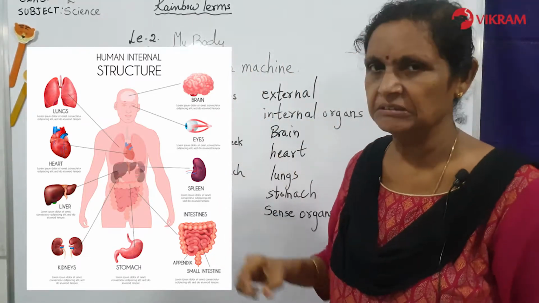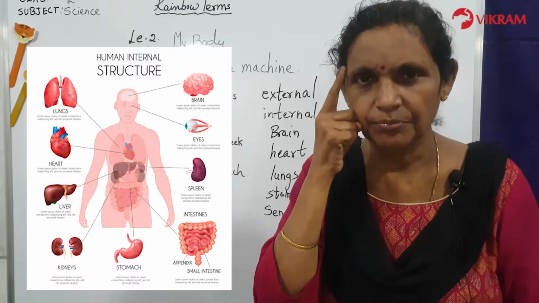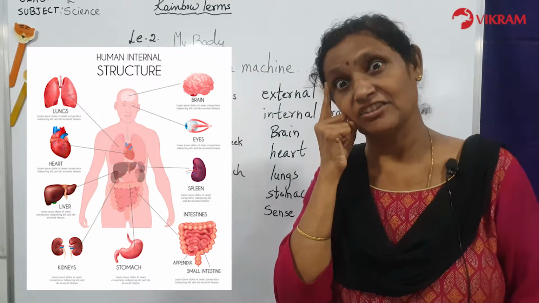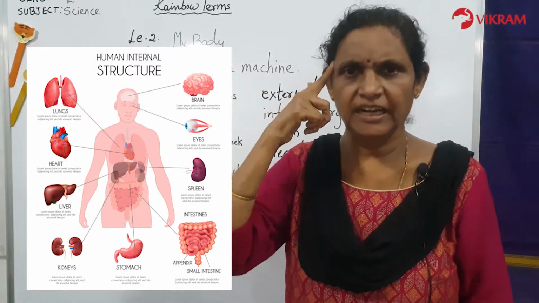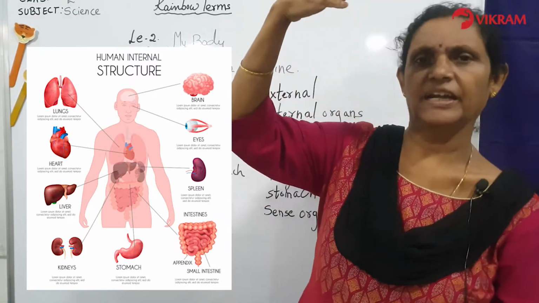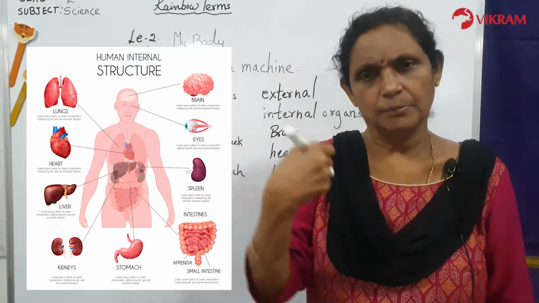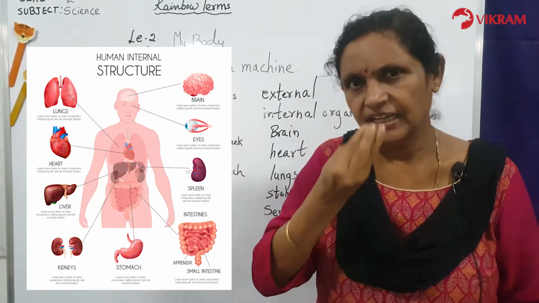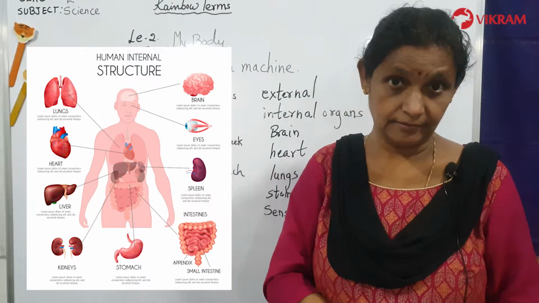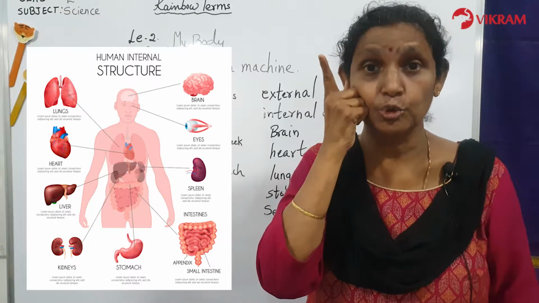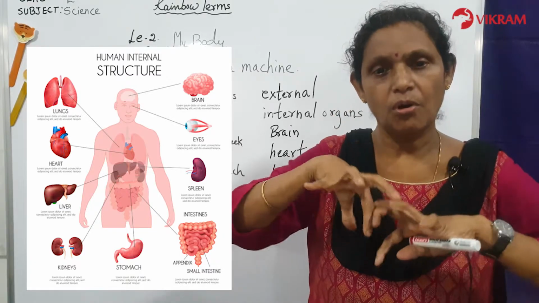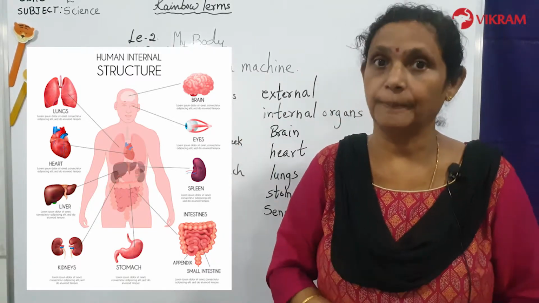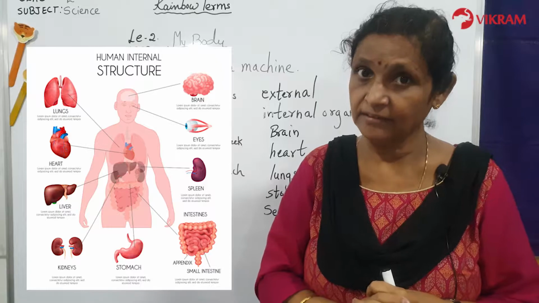So brain is called supercomputer. Yes, it is the master computer which will control all the body parts. The brain tells you lift your hand. The brain tells you hold a pencil. The brain tells you to write. The brain tells you to eat. Yes. So this is a supercomputer. The brain will control all the actions of the other body parts. Children, you have understood that? Yes.